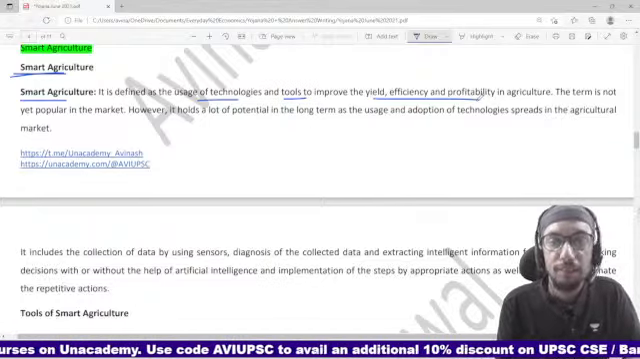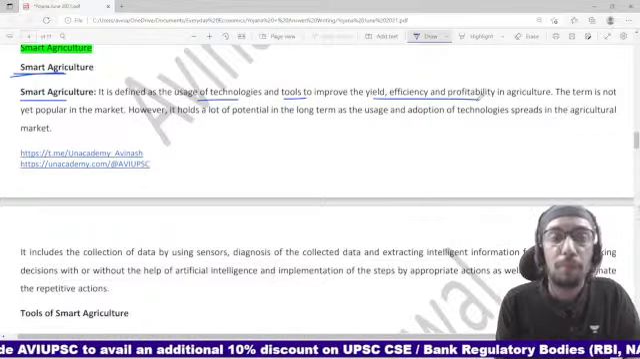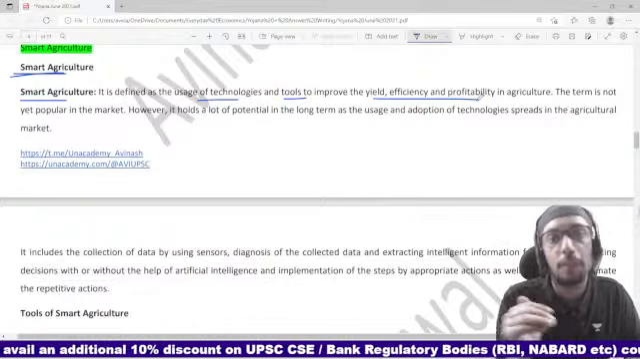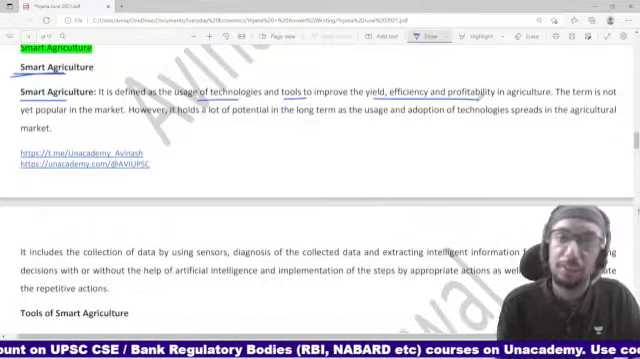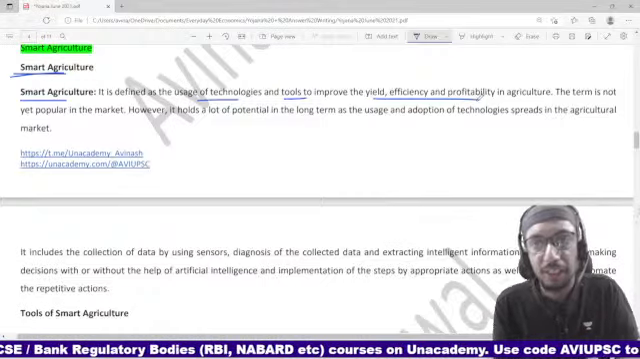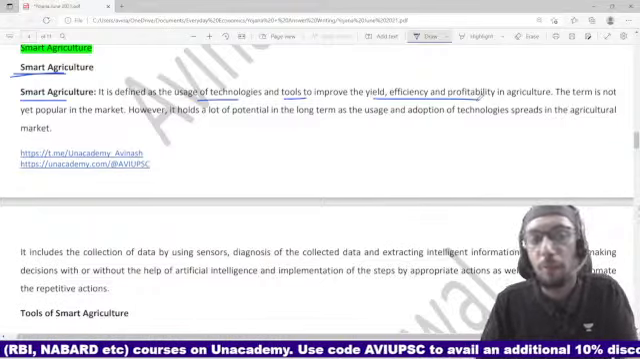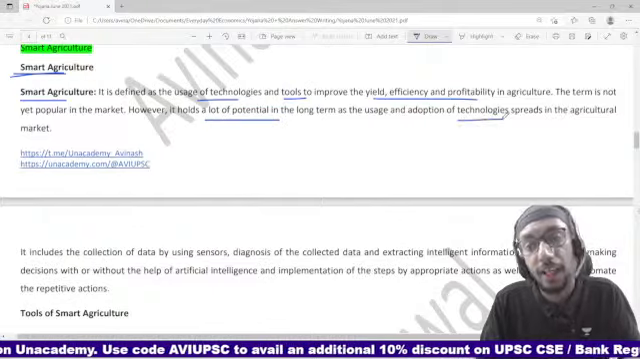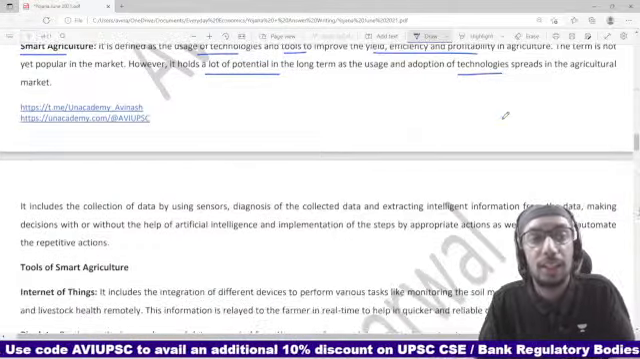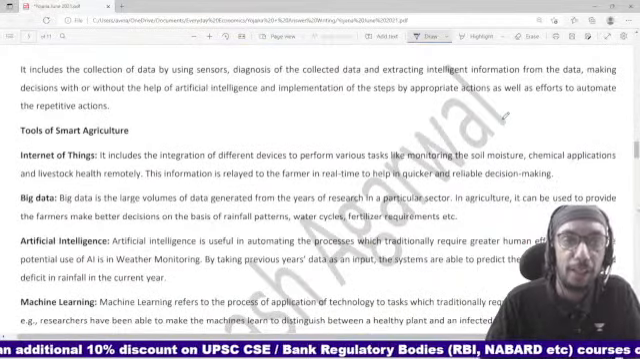So basically we want yield, efficiency and profitability to be at an optimum level, at a sustainable level, right? To achieve that, if we can use certain technologies and tools which can help us, then that can be great, friends, right? This term is not very popular, but there is a lot of potential in the long term, right? Going ahead we can adopt a lot of technologies and make life easier for the farming community, right?